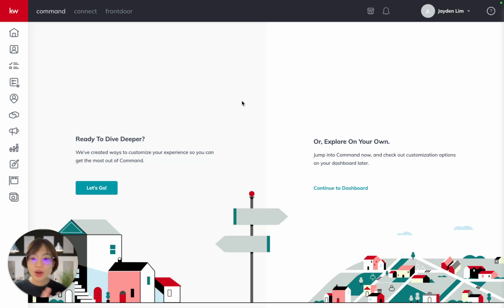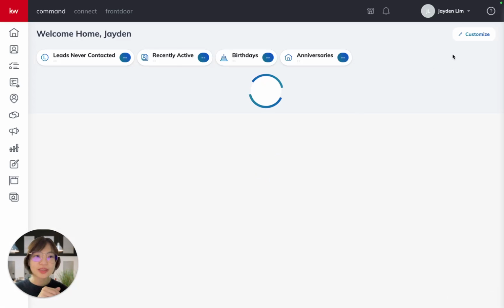But what we want to do here is also to go on to explore on our own, because we want to set up your profile here. So go on and click continue to dashboard.